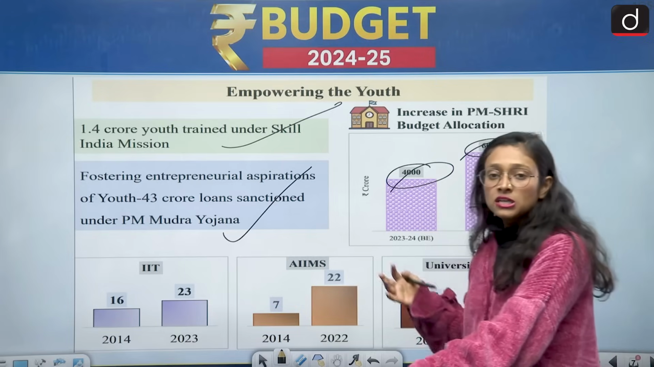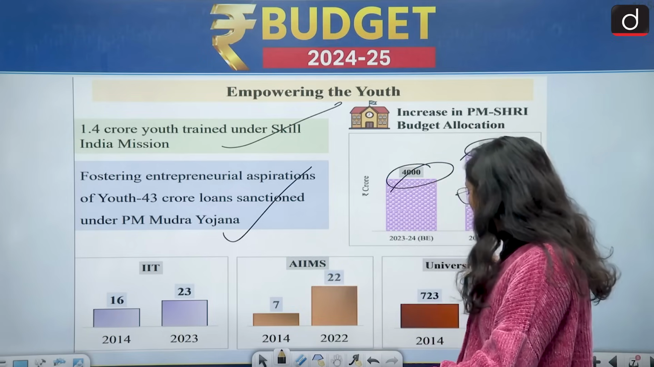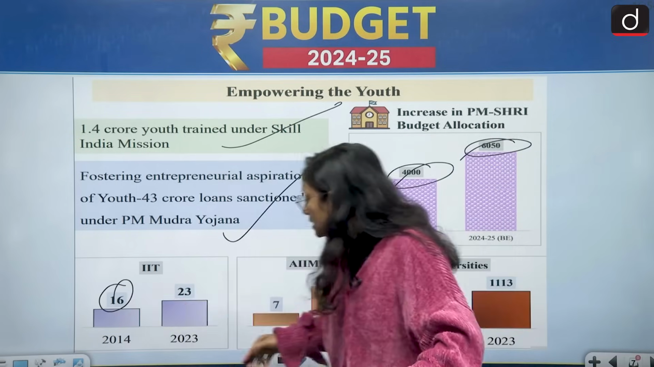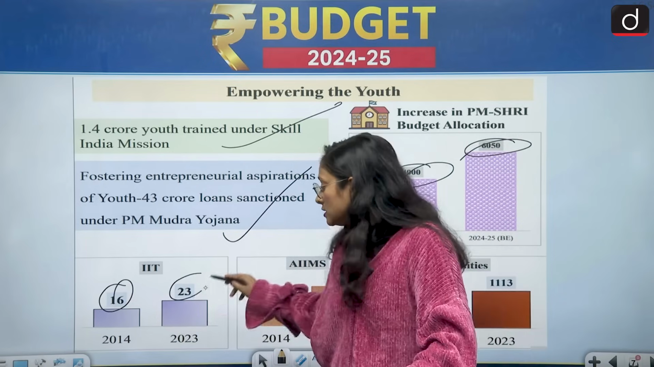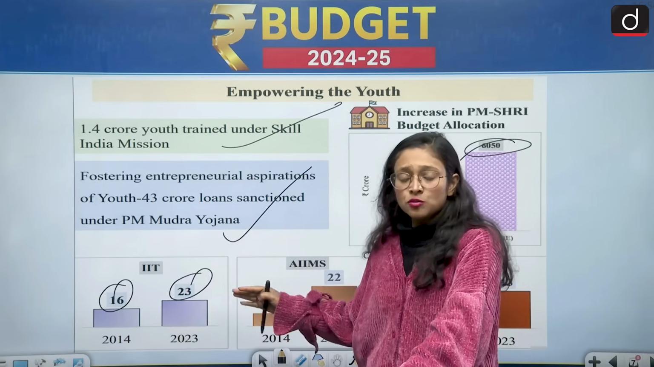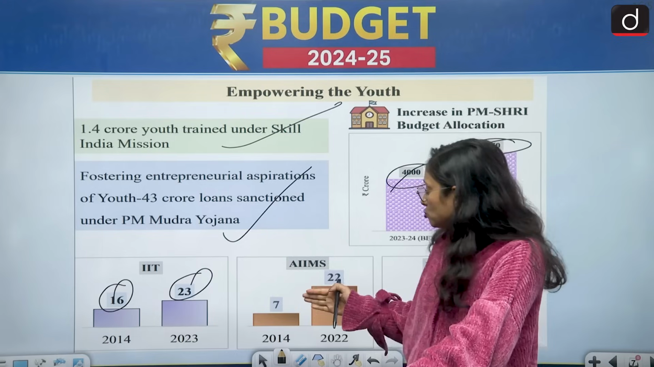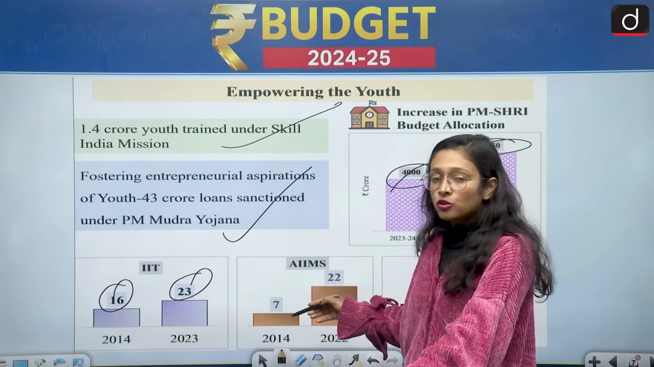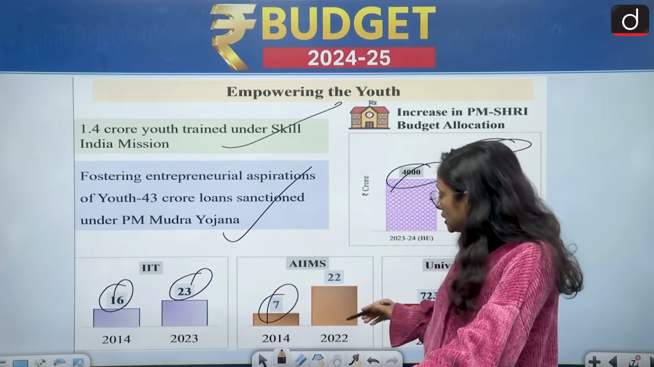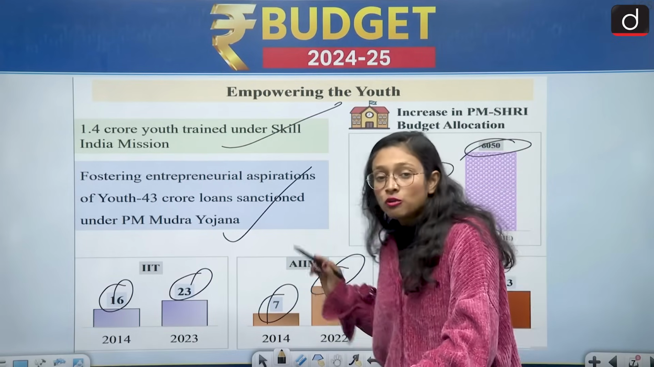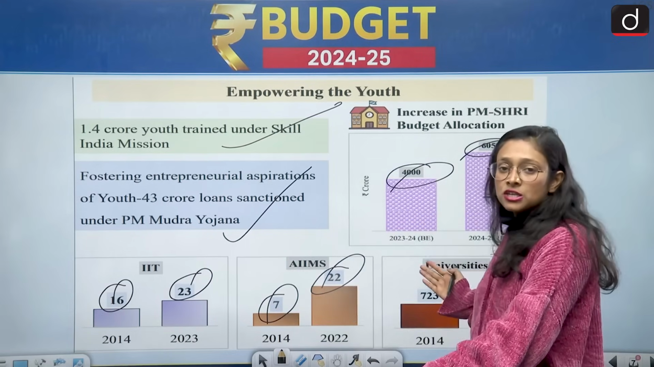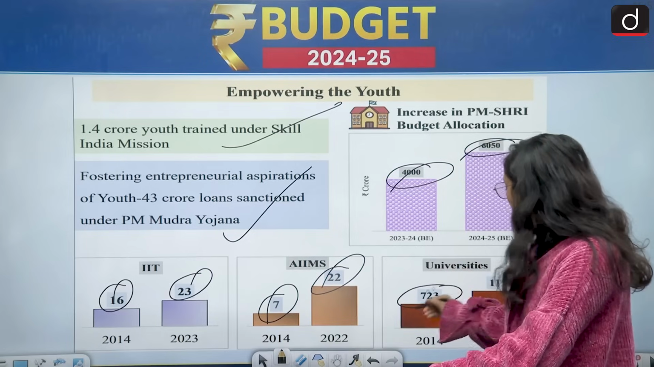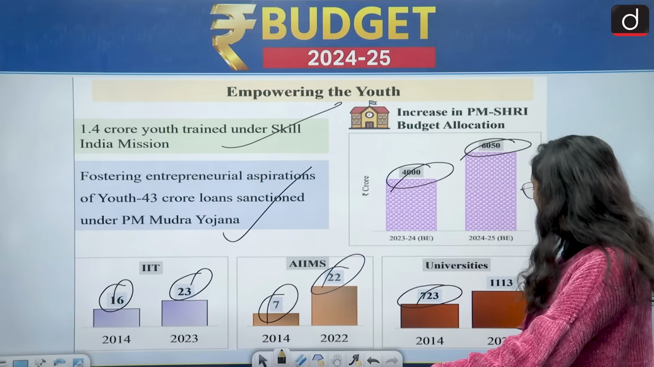Moving to the condition of IITs, AIIMS and universities we have. So in 2014 we had 16 IITs and in 2023 we have 23 IITs. So in the IIT sector we have not improved much, but coming to the AIIMS, yes, we have improved much in the AIIMS direction. So in 2014 we had only 7 AIIMS, but right now we have 22 AIIMS. Coming to the universities, here also significant changes can be seen. So in 2014 we had 723 and in 2023 we have 1113.